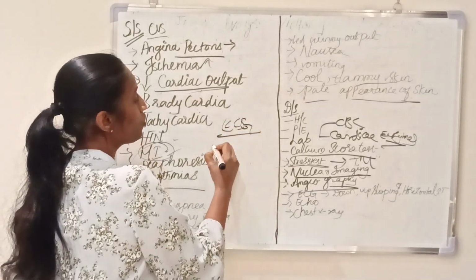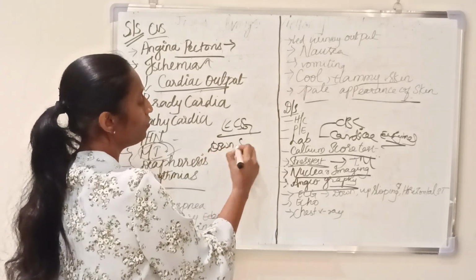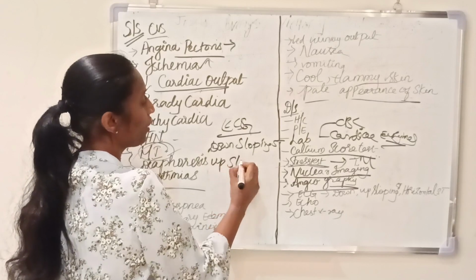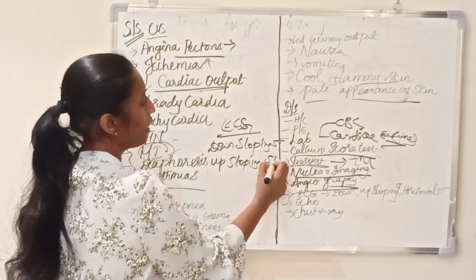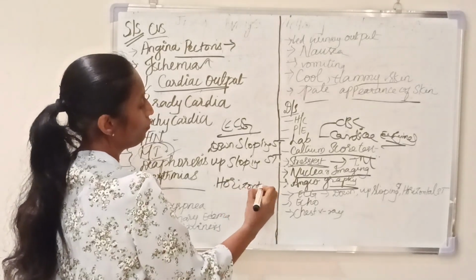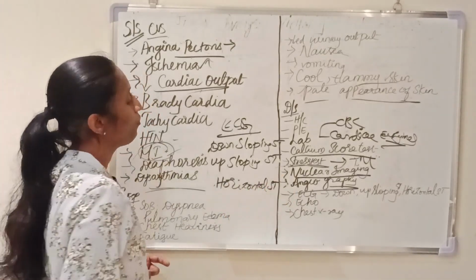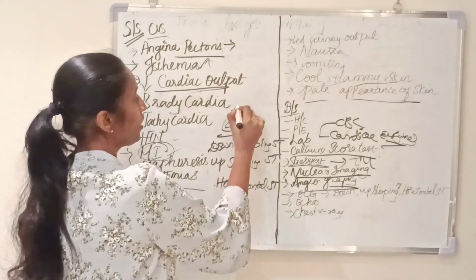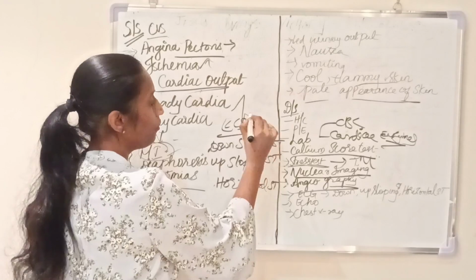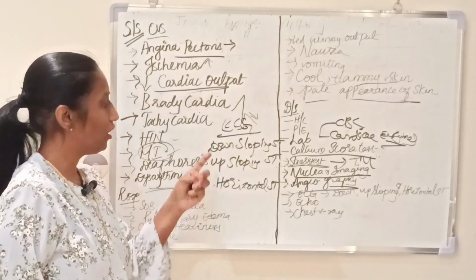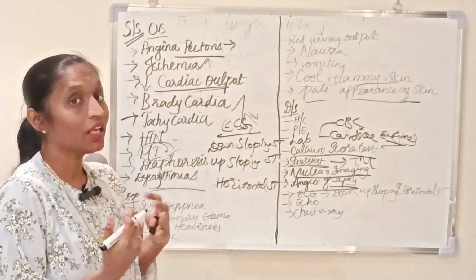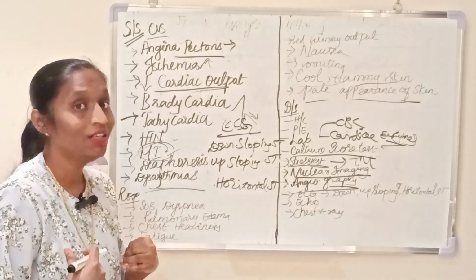That is a downsloping ST, upsloping ST, and then horizontal ST. When you come to the downsloping, the ST will be in a downsloping manner. It is called a downsloping ST. You can see this in an ECG if the person is affected with CAD.